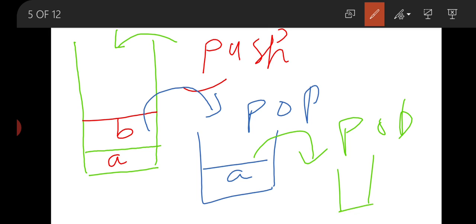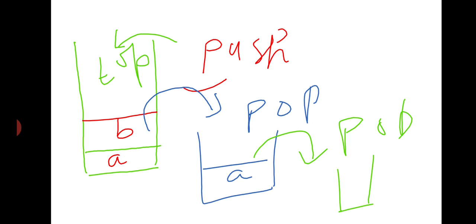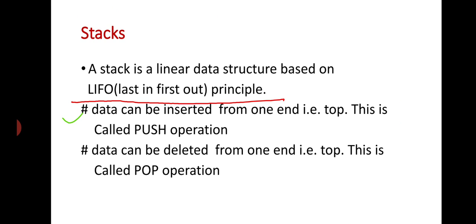So I hope you have clearly understood push and pop, and that we can only insert from one side, that is the top. This is our top. वन एंड से ही हम डेटा इंसर्ट कर सकते हैं, डिलीट कर सकते हैं. And delete from one end, that is top. This is called pop operation. That means to insert an element in the stack is called push operation, and to delete the data from the stack is called pop operation.